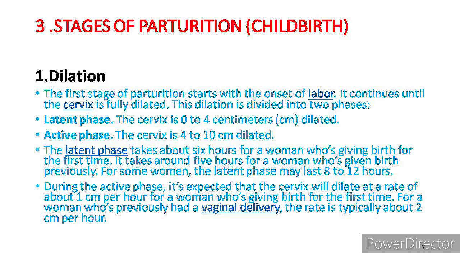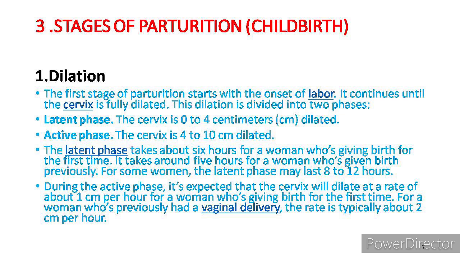There are three main stages of parturition during childbirth. First is the dilation. In dilation, the first stage of parturition starts at the onset of labor. The labor pain starts during this first process, and it continues until the cervix is fully dilated. The dilation is divided into two phases: a latent phase and an active phase. In the latent phase, the cervix size is about 0 to 4 centimeters, and in the active phase the cervix is 4 to 10 centimeters dilated.